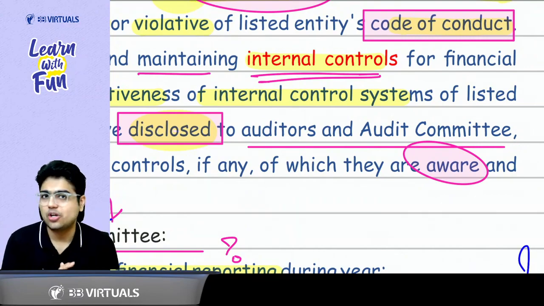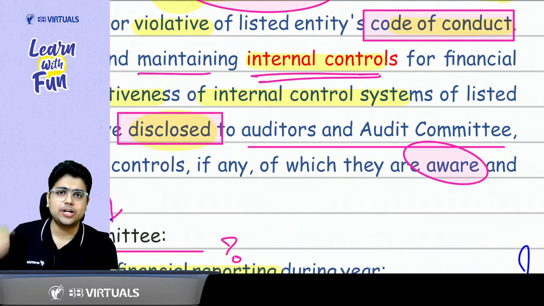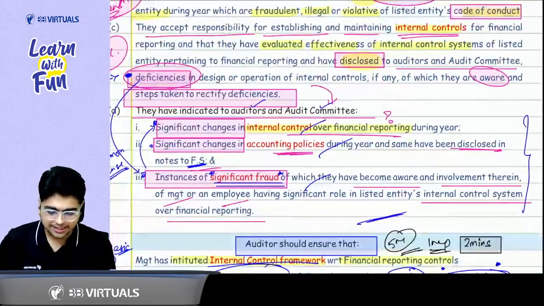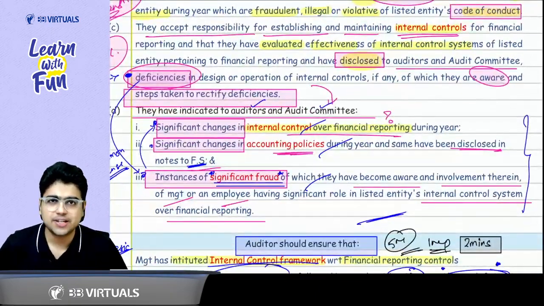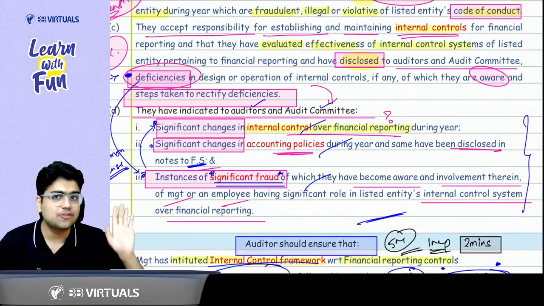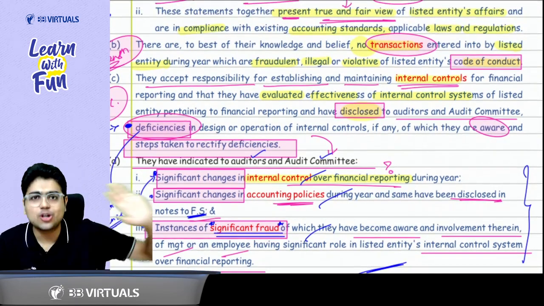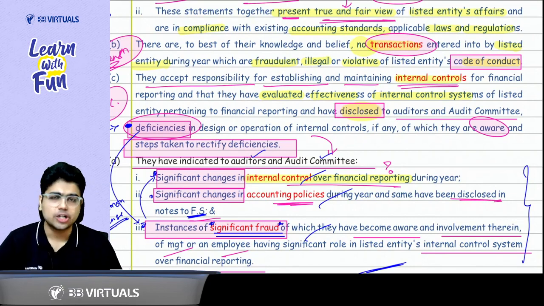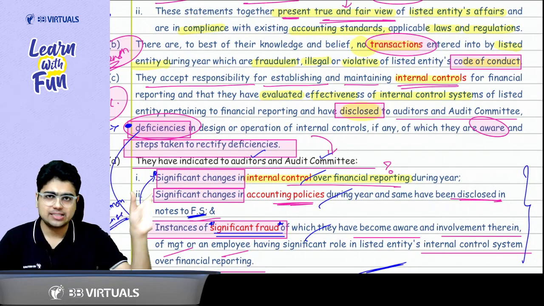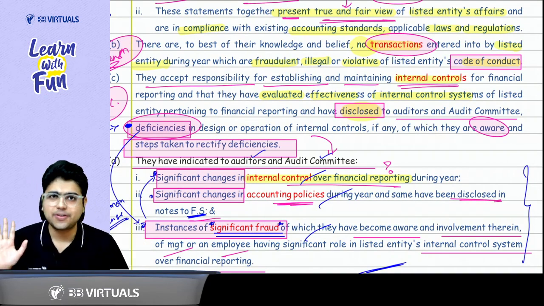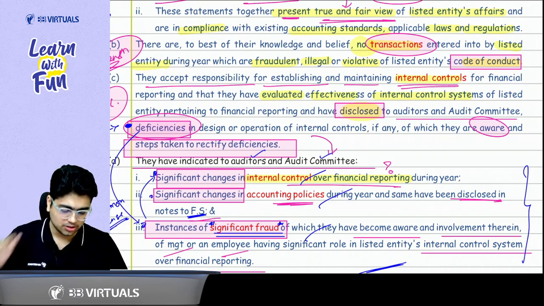Also, they have disclosed to the auditor what? In case there are any significant deficiency, the instances of significant fraud have been communicated. Also, since there was significant deficiency, they made certain significant changes to the internal control. That also has been communicated to the auditor and the audit committee. And last point was significant changes in the accounting policy and its impact on the financial statement. So just read through this topic. That's all that you need to do.